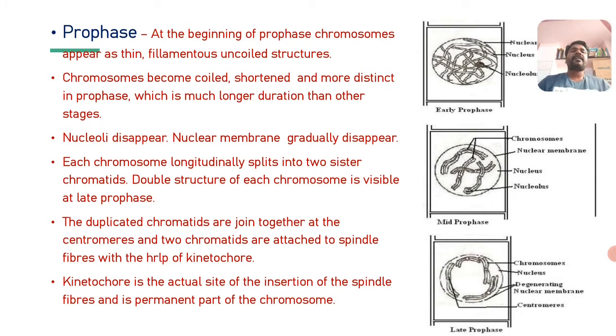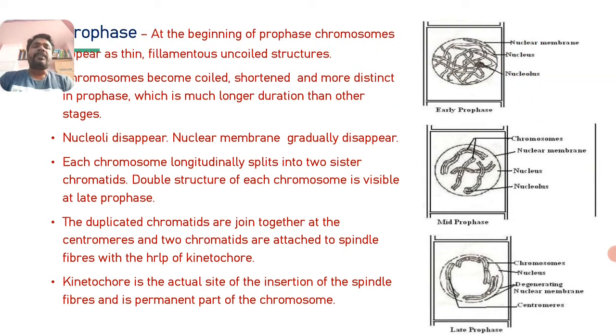These chromosomes are condensed, coiled, shortened and distinctly visible. This process of coiling, shortening and distinct appearance of chromosomes takes a longer duration in prophase as compared to other stages.